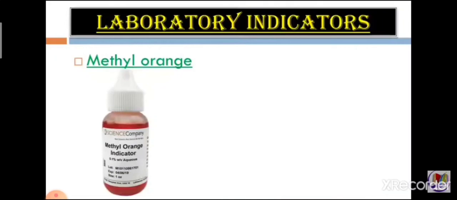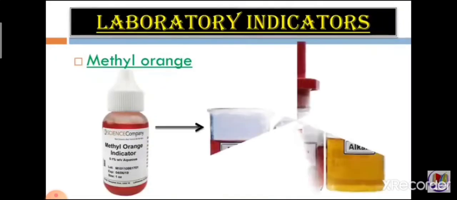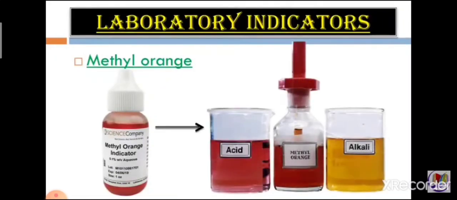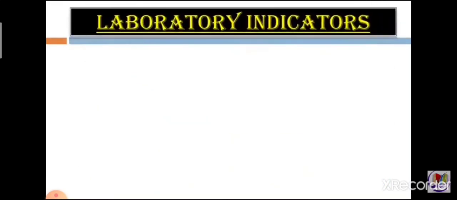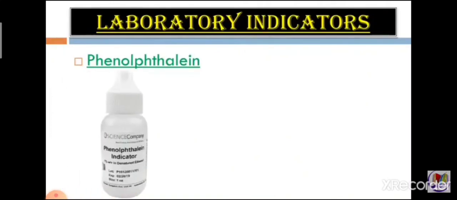Next laboratory indicator is methyl orange. So this is another kind of indicator. When we use a few drops of methyl orange in acid, the solution becomes pink or orangish in color. And when we put a few drops of methyl orange in a basic solution, that is alkali, the solution becomes yellow in color. You can see in the picture also.